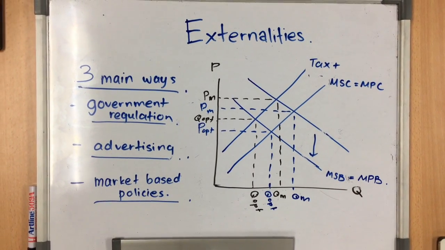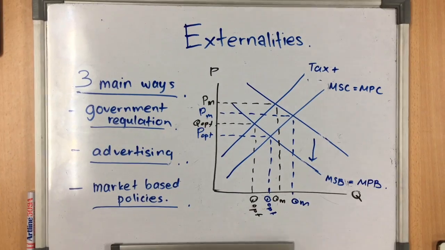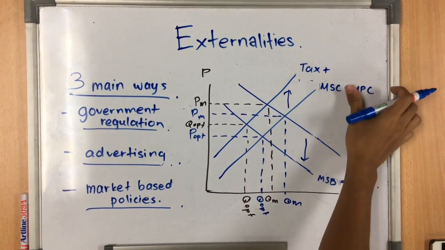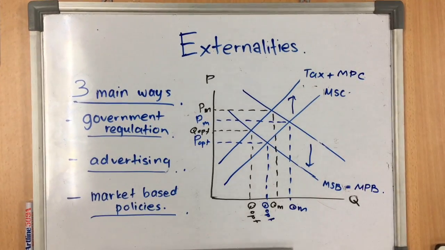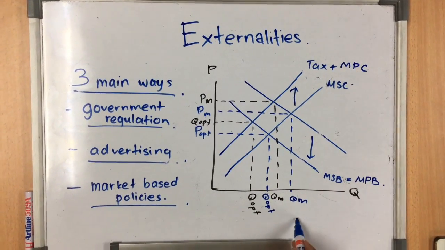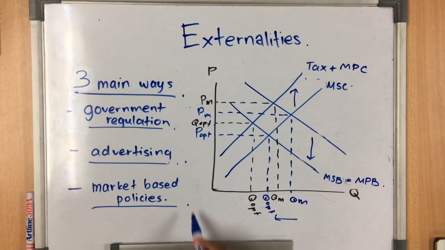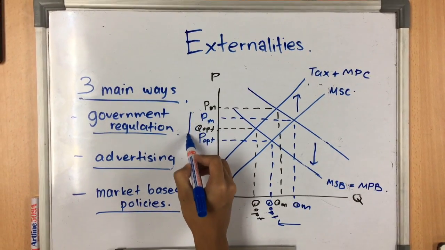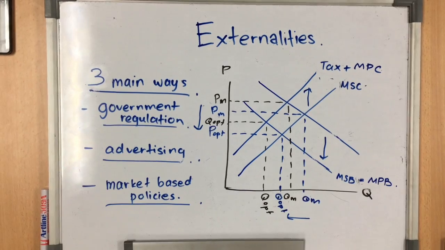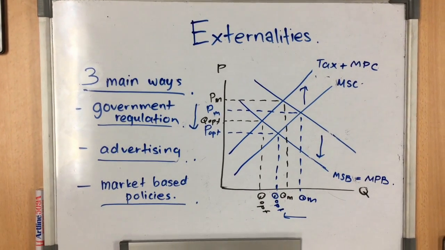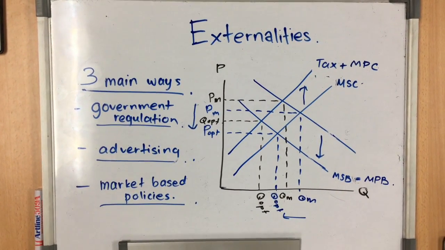or decreasing supply and shifting the MPC curve upward by imposing an indirect tax. Both demand decreases and supply decreases can lead to production and consumption at Q optimum and the achievement of allocative efficiency. The price paid by consumers falls to P optimum when demand decreases and rises when supply decreases.